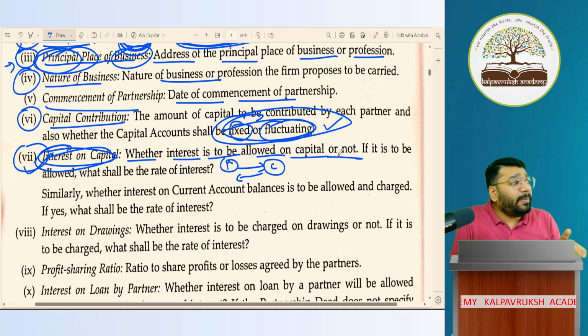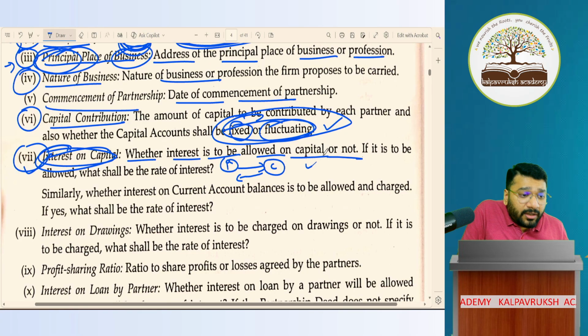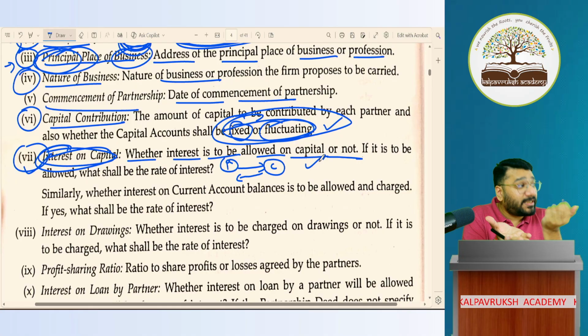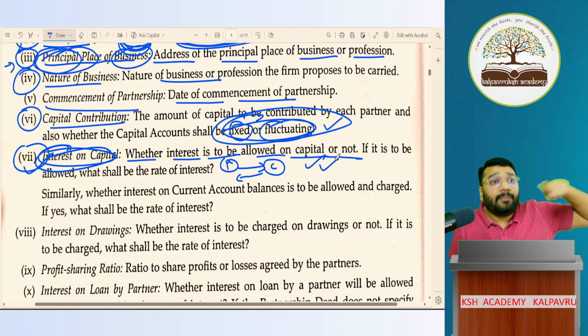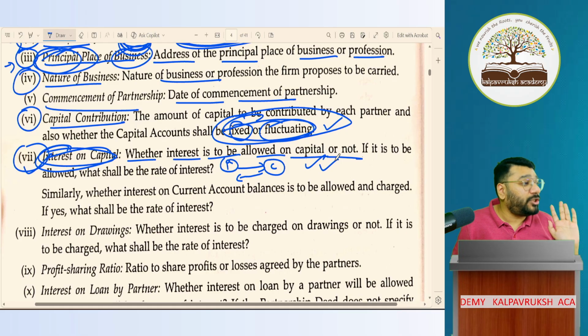Sir, paying interest on capital, is it mandatory? Not required. It's not mandatory. It is optional. A gave capital to the firm. If A says, I don't want interest, then mention here, interest on capital is not to be paid. But if A is expecting interest, then you have to capture here that the firm will pay interest of so and so percentage to the partner. Like that has to be mentioned.